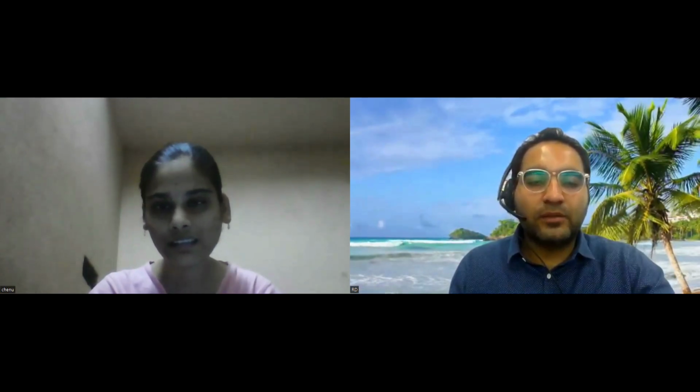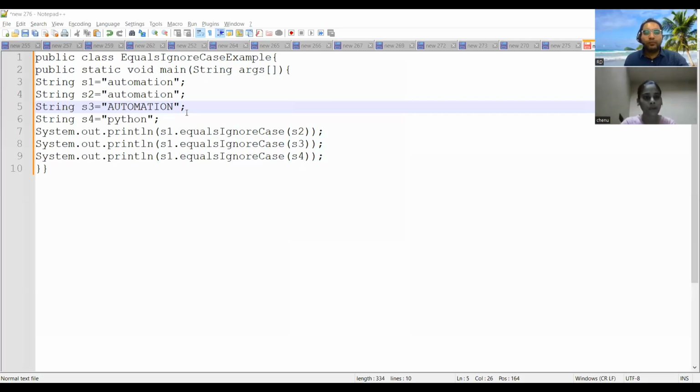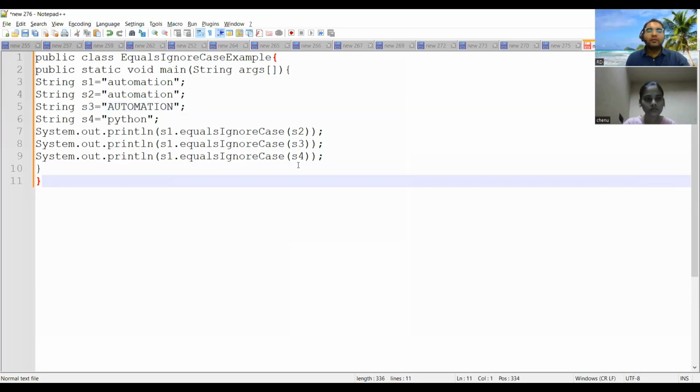So now let me share my screen. This is again the string operation that we are doing here. We have a class which is using the equalsIgnoreCase method of String, and we have multiple strings. String s1 is equal to "automation", s2 is "automation", s3 is "AUTOMATION" again, but you can see this is in lowercase letters and this is in uppercase letters. String s4 is "Python". What you have to do is print these particular statements. So what would be the output of line number 7, 8, 9?